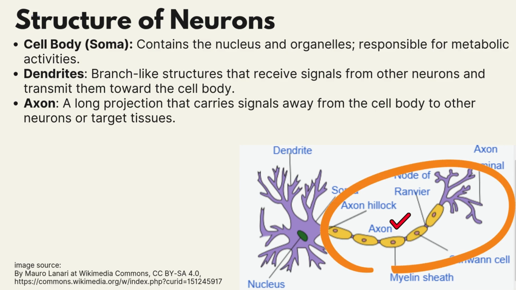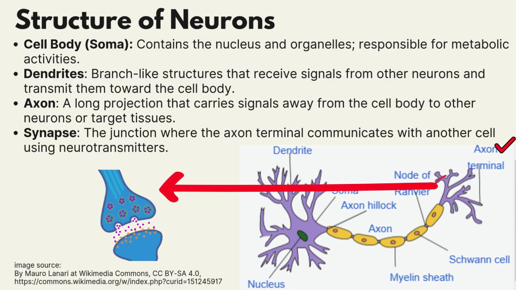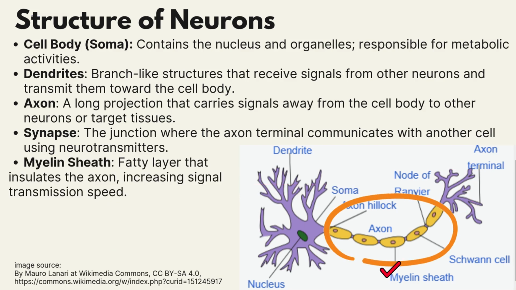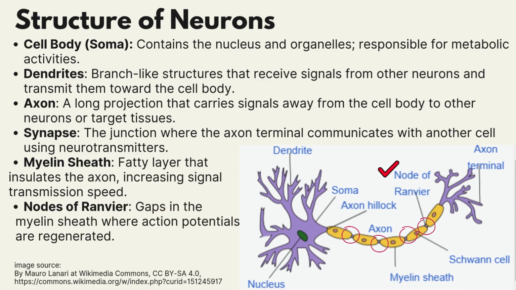Axons. It is a long projection that carries signals away from the cell body to other neurons or target tissues. Synapse. It is the junction where the axon terminal communicates with another cell, using neurotransmitters. Myelin sheath. It is the fatty layer that insulates the axon, increasing signal transmission speed. Nodes of Ranvier. These are gaps in the myelin sheath, where action potentials are regenerated.